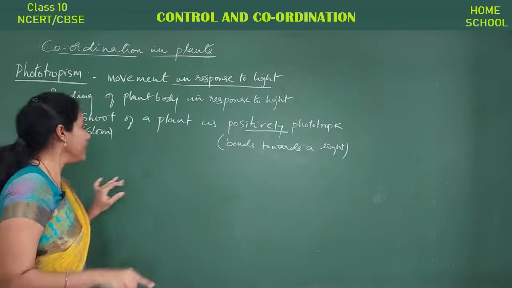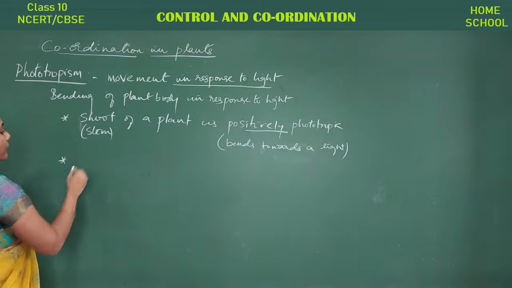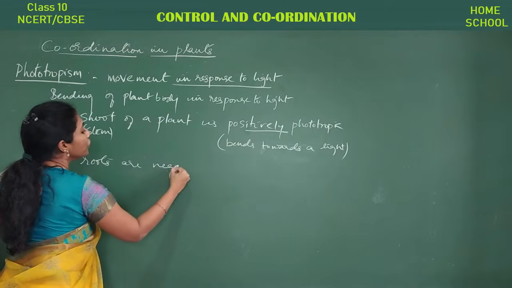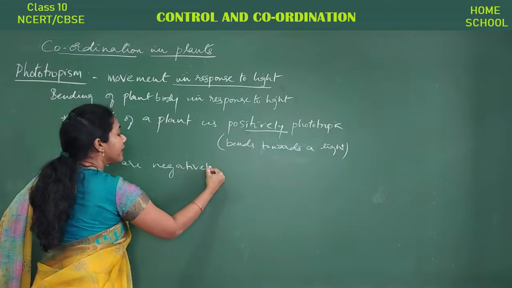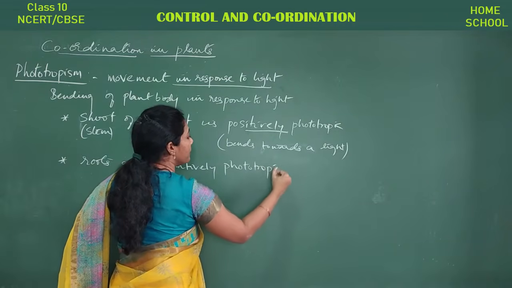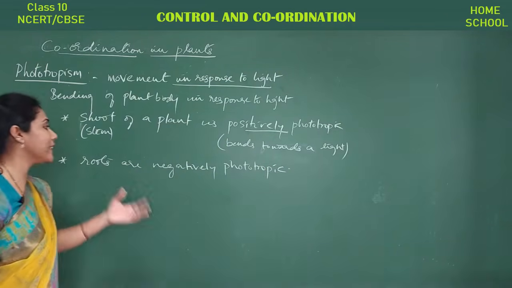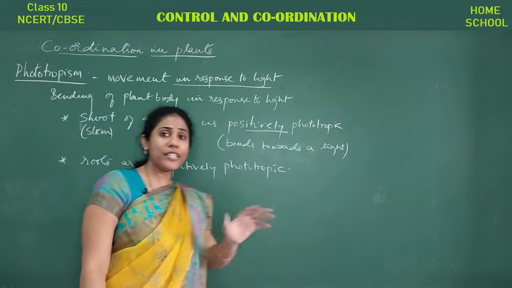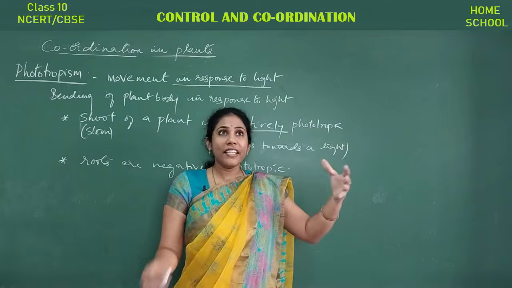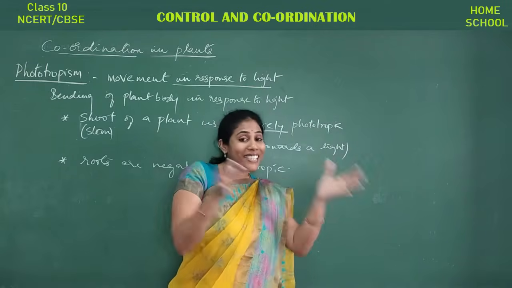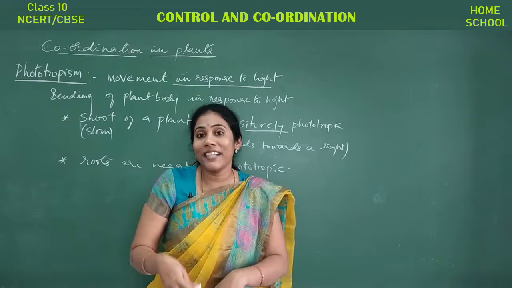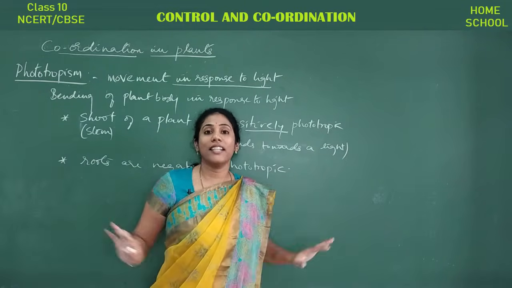Okay, and another sentence I will write here, observe carefully. Roots are negatively phototropic. Okay, this meaning is very important. Negatively phototropic in the sense roots are not moving towards the sunlight, isn't it? So wherever sunlight is there, in that direction the roots are not moving. Roots are not to be seen only, they are deep down under the soil, isn't it?